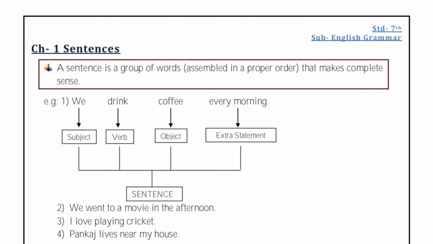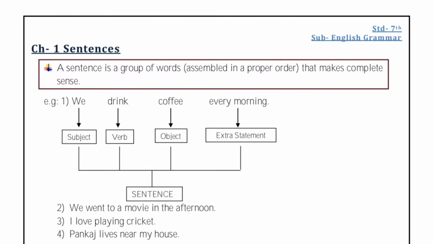Look at number 3. I love playing cricket. Here I is the subject, playing is the verb, and cricket is the object. Here it is said that I love playing cricket. मुझे cricket खेलना बहुत पसंद है. This is also a sentence. Here also the group of words is assembled in a proper order to make sense. So this is also a sentence.